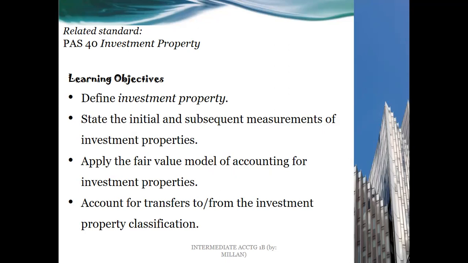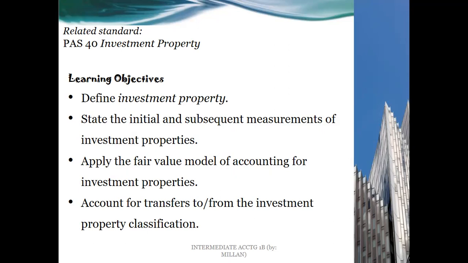Second is, in terms of initial and subsequent measurements, what shall be done, just like for property, plant, and equipment. For the model, there would be two. For subsequent measurements, it's either cost model or fair value model of accounting for investment properties. So for cost model, that is very similar to property, plant, and equipment, as well as for mineral resources or wasting assets. But what about for the fair value model? Also, account for transfers to or from the investment property classification.